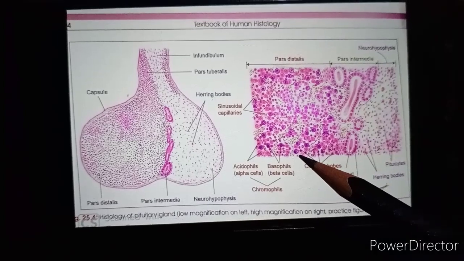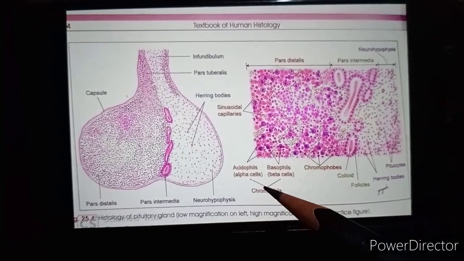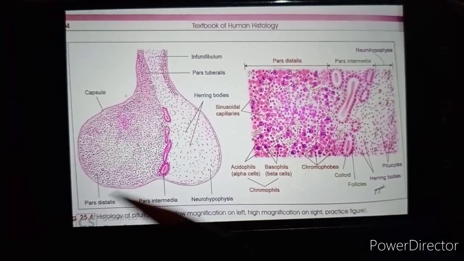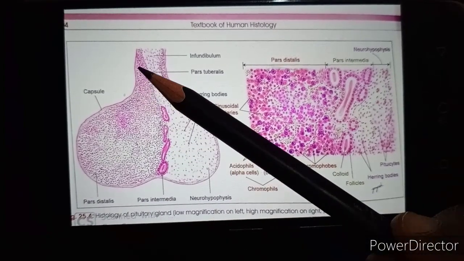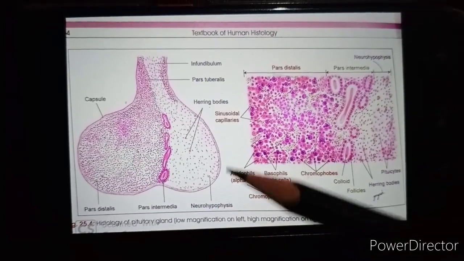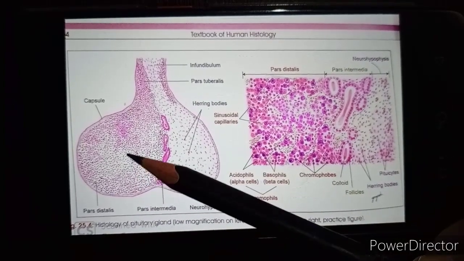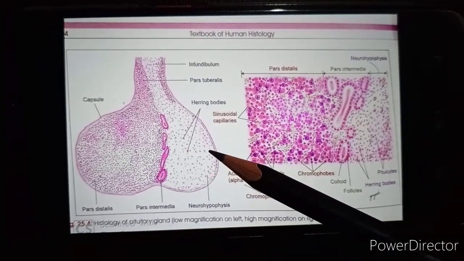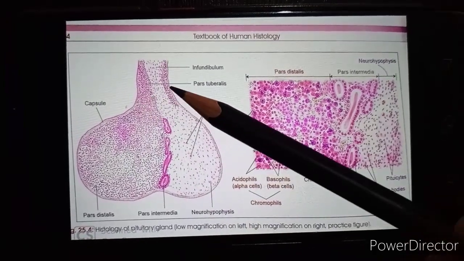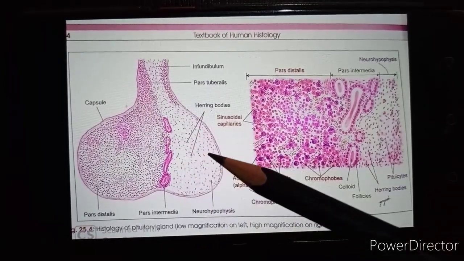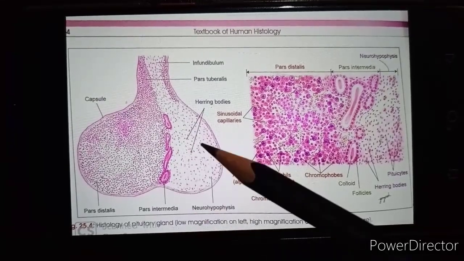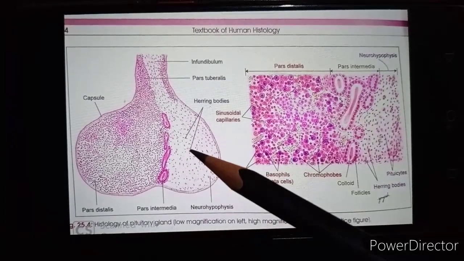This picture shows the histological or microscopic appearance of the pituitary gland or the hypophysis cerebri. Now we can see that this is the complete picture of the hypophysis cerebri. This is the pars distalis or pars anterior, then pars intermedia, and this is the neurohypophysis. This is the infundibulum along with the pars tuberalis. When you stain this gland with routine H&E staining, you will see the picture of this gland like this.